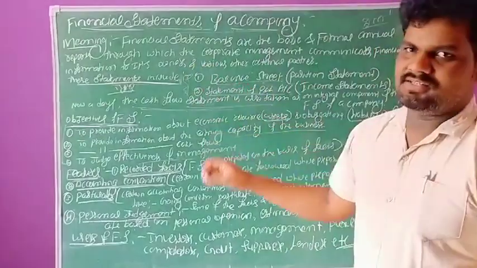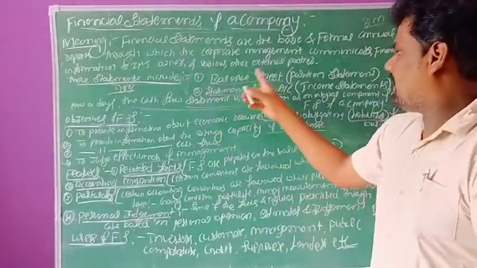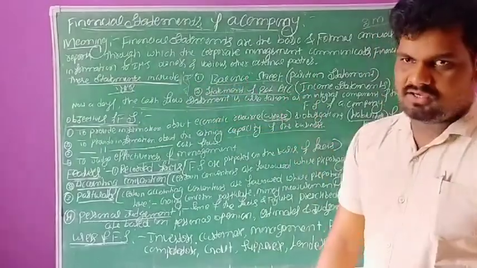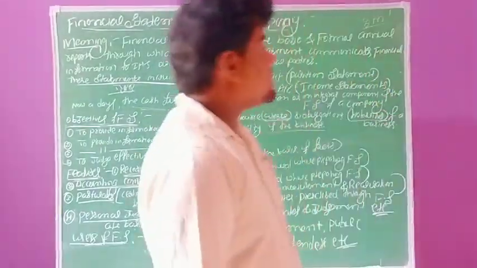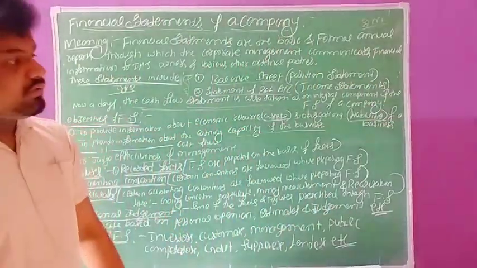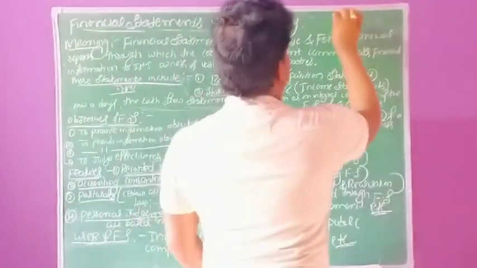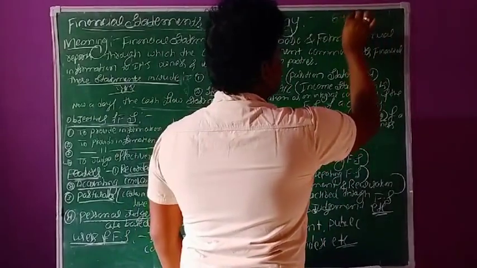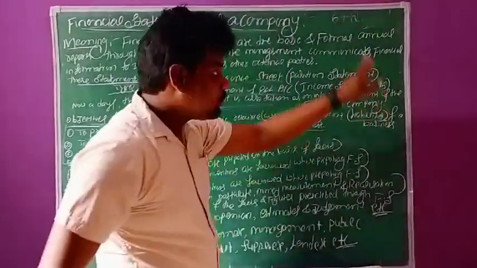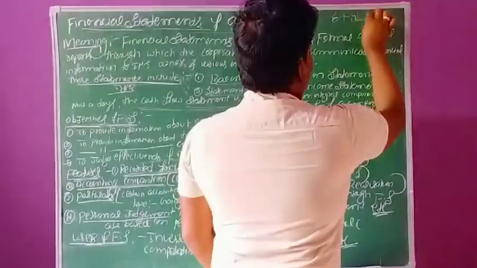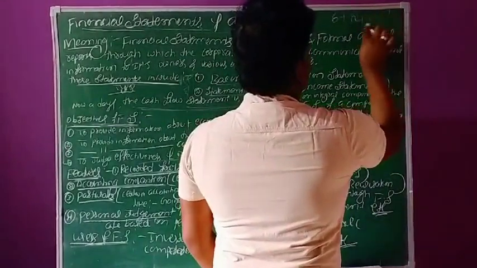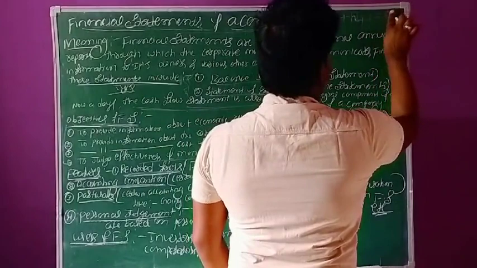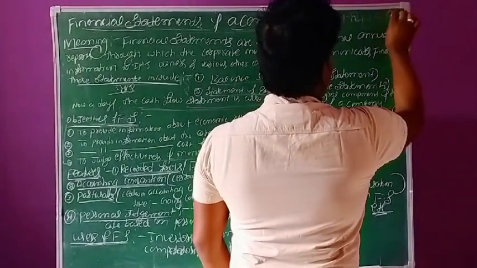So preparation of balance sheet and preparation of statement of profit and loss account. From the annual examination point of view, in this chapter we will get one question for 6 marks, one question for 2 marks and one question for 1 mark. The total is 9 marks.